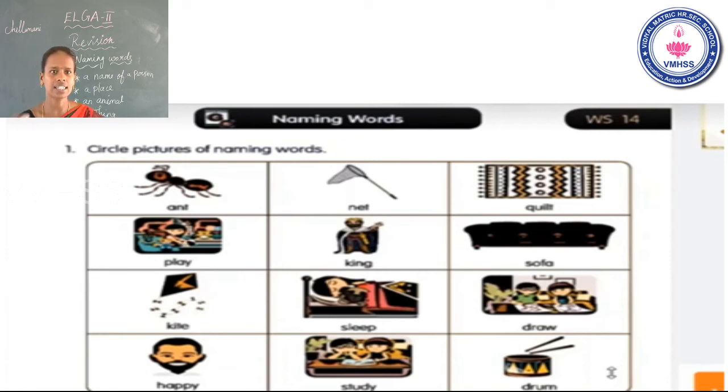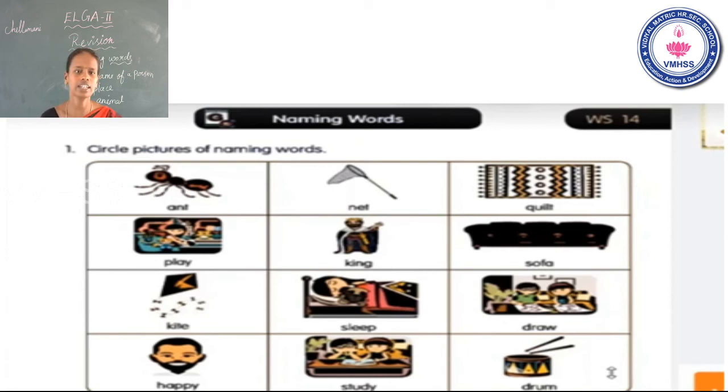So you can circle it. In the first one, all are included naming words. Okay, see the second one. Play. Is this included naming word? No, this is action. Play. Okay. King. Yes, name of a person. Yes, you can circle it. Sofa. Think. This is included naming word. Okay, you can circle. The second one, king and sofa included naming words.